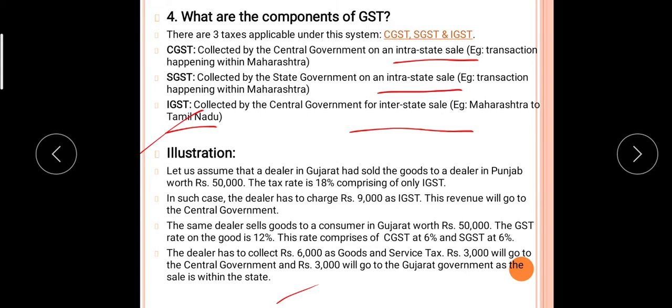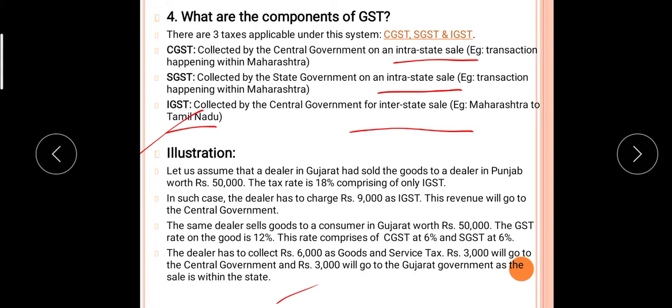So the same dealer sells goods to the consumer in Gujarat worth rupees 50,000. The GST rate on the goods is 12%. The rate comprises CGST at 6% and SGST at 6%, because the sale is within a state.